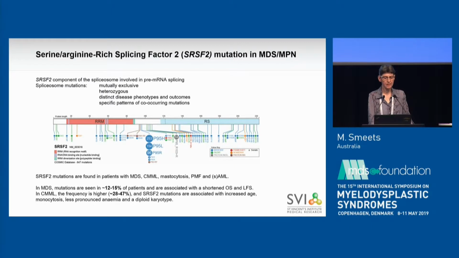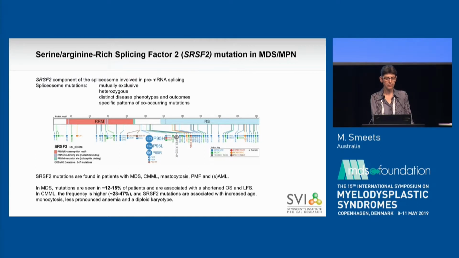SRSF2 mutations. So in the human SRSF2, P95H is a common hotspot for mutation, probably the most common mutation, a proline 95 to histidine mutation. And this histidine mutation results in a change in exon inclusion in about 1% of the total splicing events.